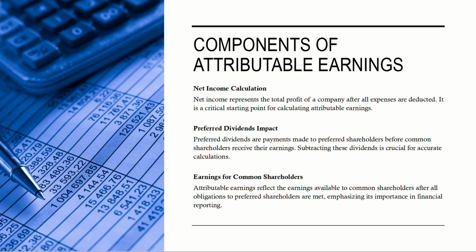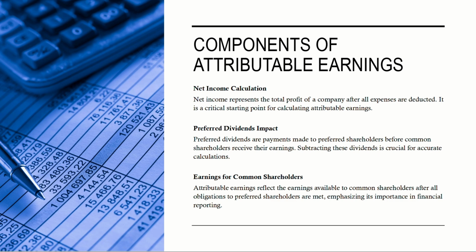Components of attributable earnings. Net income calculation. Net income represents the total profits of a company after all expenses are deducted. It is the critical starting point for calculating attributable earnings. Preferred dividends impact. Preferred dividends are payments made to preferred shareholders before common shareholders receive their earnings.